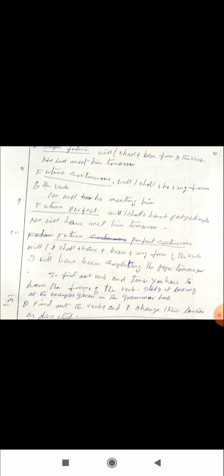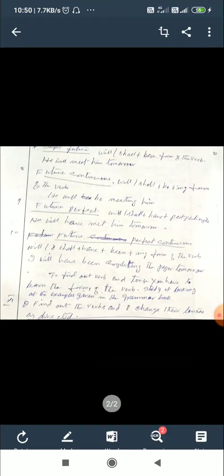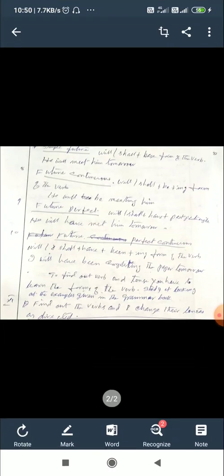Then future continuous: will or shall plus be plus ing form of the verb. Here there is no problem of the subject, whether it is singular or plural. For both singular and plural, we use will or shall plus be plus ing form of the verb.